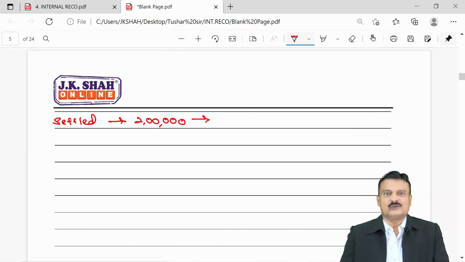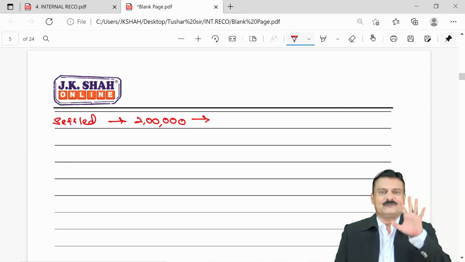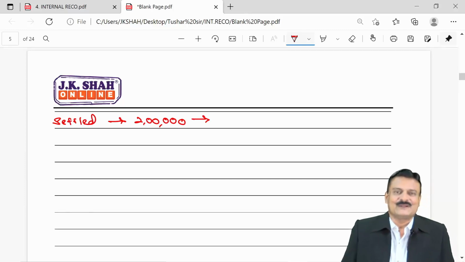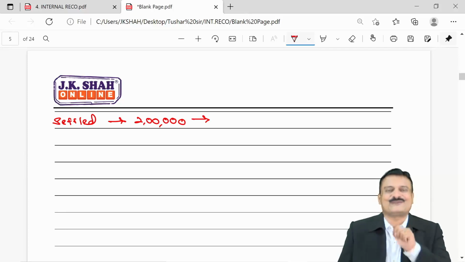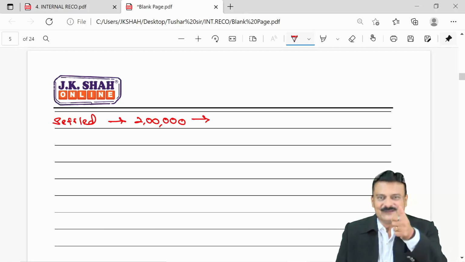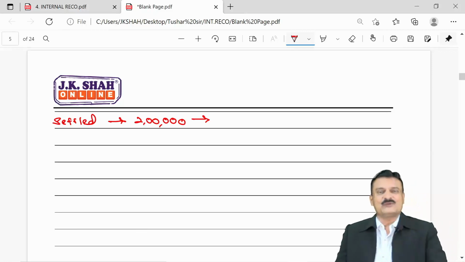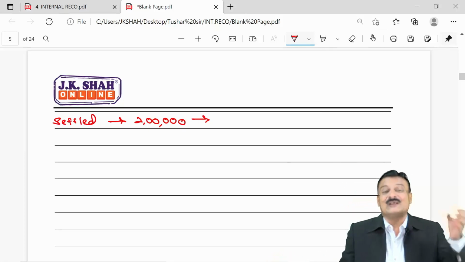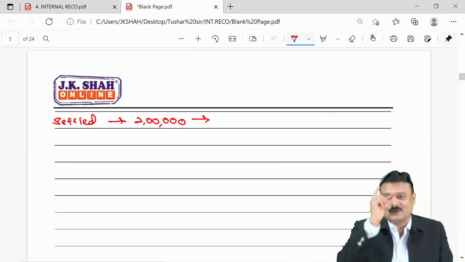Next, they say, okay, out of 5 lakh, we are settling our contingent liability at 2 lakhs. Give us your new equity shares which are of 8 rupees. So our company, instead of 5 lakhs, is paying 2 lakhs to settle the contingent liability. Here also students make some mistakes. Student says, oh sir, it's a gain. Against 5 lakhs we are giving them 2 lakh. But no, my dear, it's a loss. 5 lakh was a contingent liability having no place in books of accounts. A liability which was not there in books of account, and you paid 2 lakh for it. So apparently it's a loss for you. The liability which was having a zero value, we are paying 2 lakhs. That too in terms of equity share.